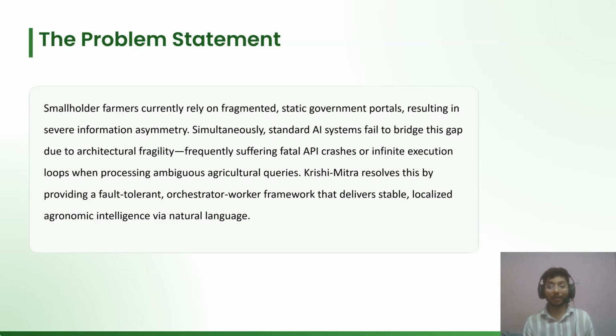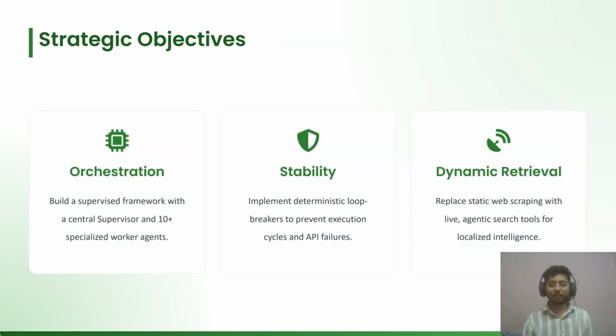You might ask, why not use ChatGPT? Because generic large language models suffer from two fatal flaws in this domain. First, they hallucinate the localized data. Second, they crash when given multi-step tasks with missing parameters.